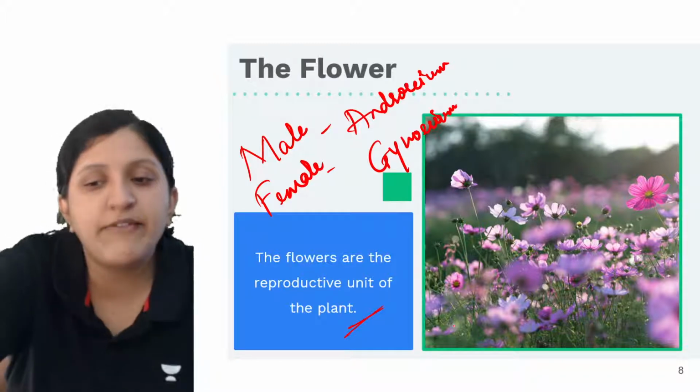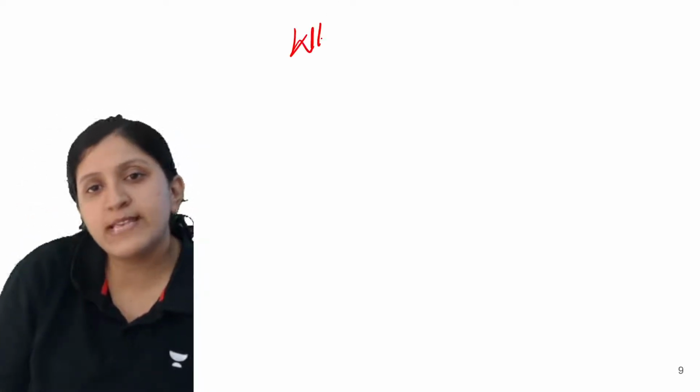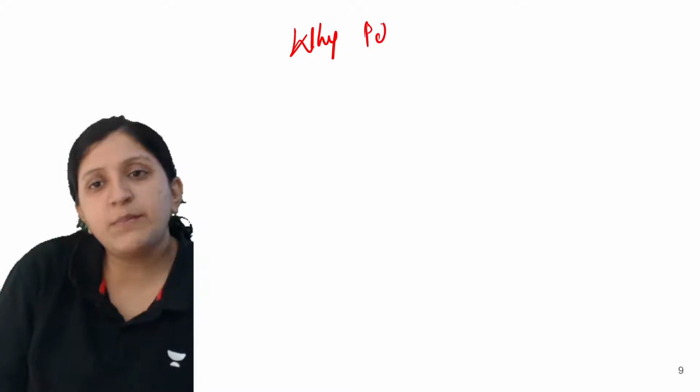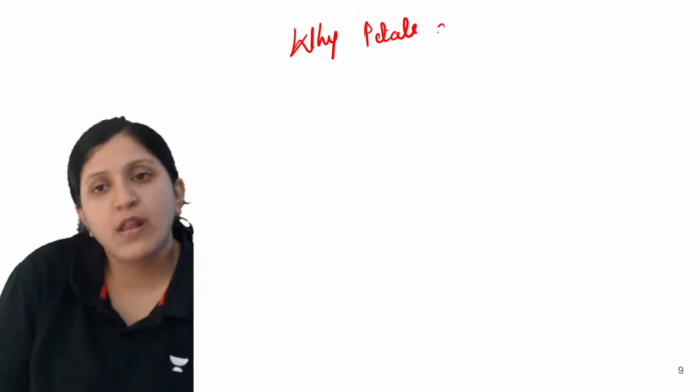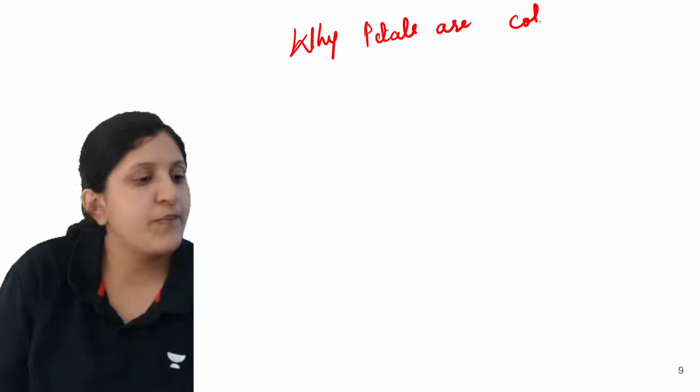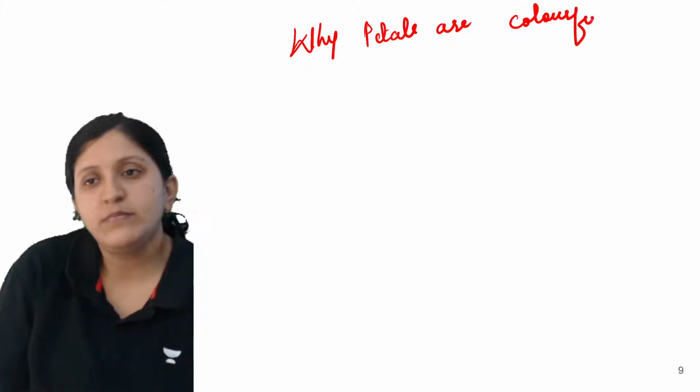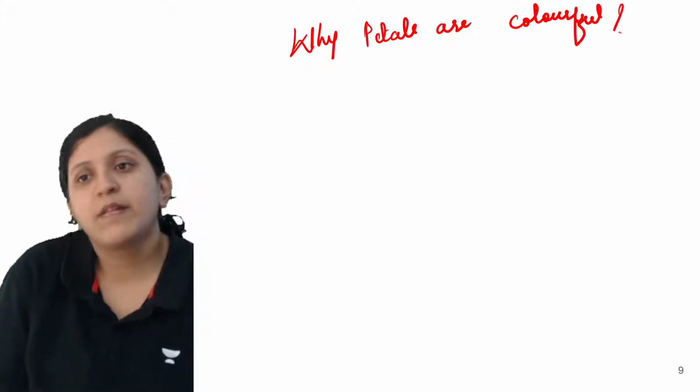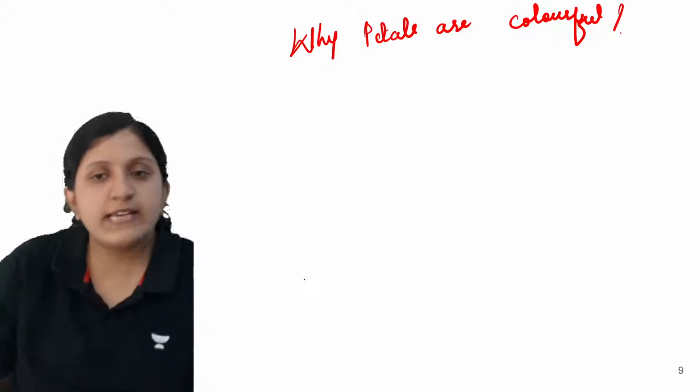Now let's have a look at the structure of a flower and why exactly the flower is like this, or the petals. Why are petals colorful? Is there any reason why the petals are colorful? Yes, anybody? So there is a flower.